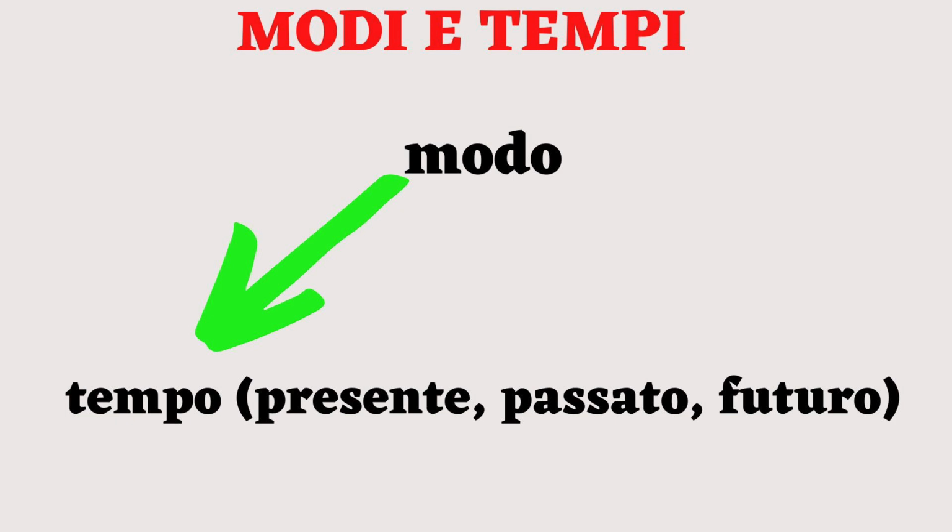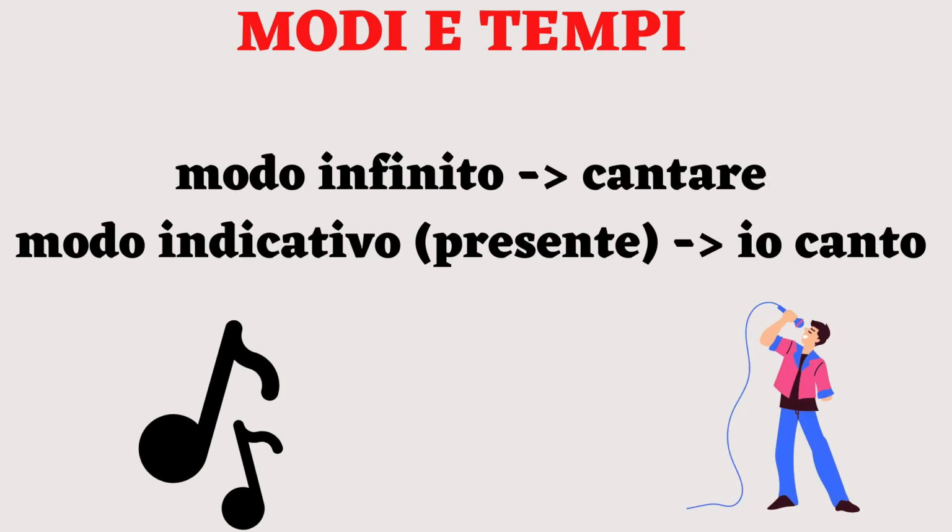Once they are conjugated, verbs can be in different ways or forms, modo, and can also refer to different tempus, let's say, so present, past, and future. The forms we have seen by now are two: the infinitive form, il modo infinito, so cantare, and the indicative form, modo indicativo, in the present simple, io canto. Let's see all of them in general, and then we'll see them in detail as we continue our Italian journey.